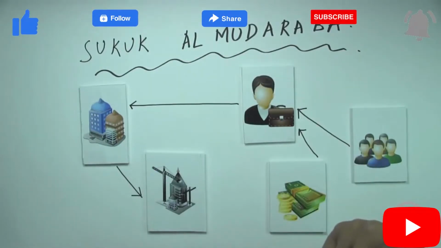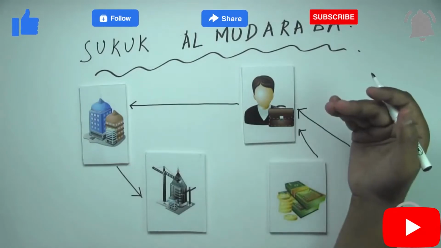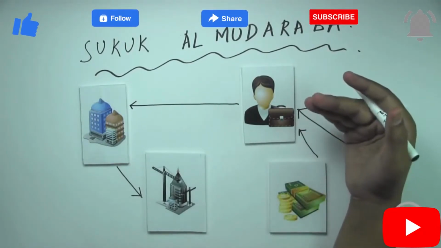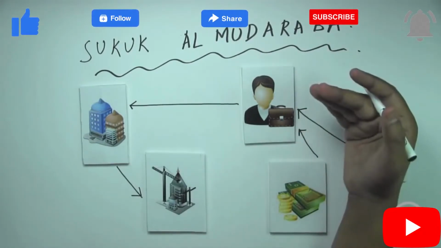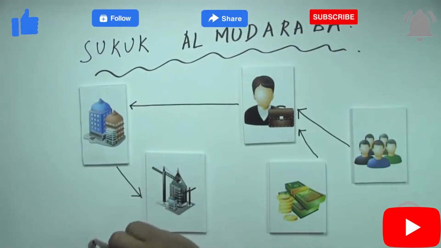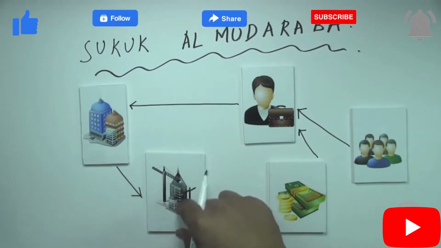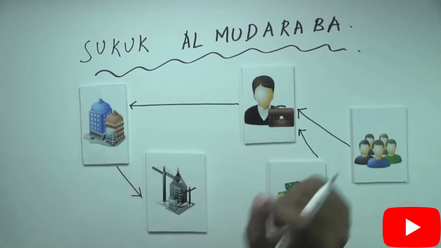Generally, the main issue in a mudaraba agreement which comes in a sukuk is that at the end of the sukuk, at the maturity of the sukuk, a mudareb is not permitted to provide an undertaking which agrees upon purchasing of the underlying sukuk assets at a pre-agreed value.